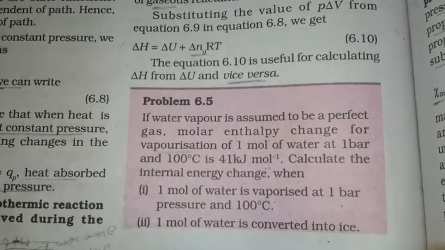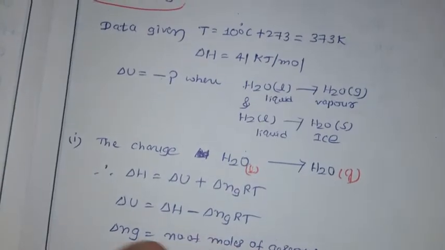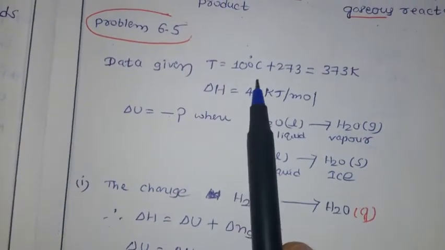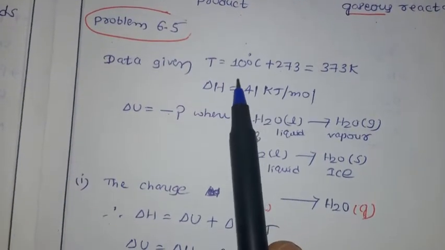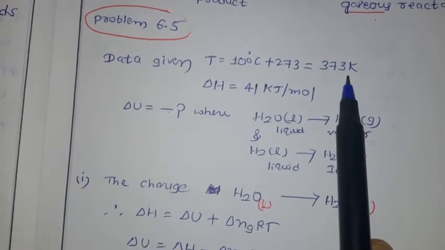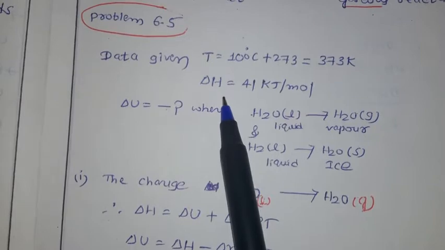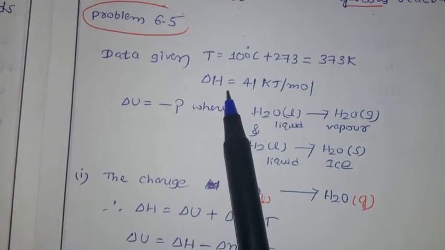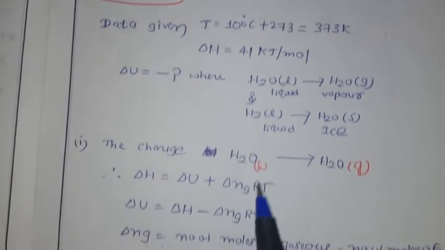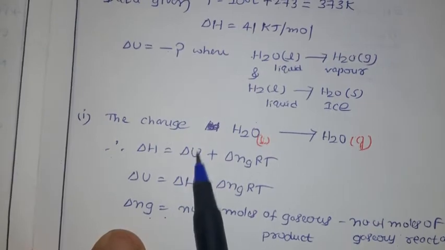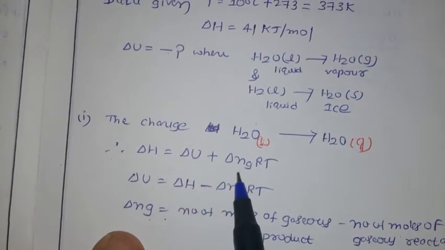Now let us see the data. The temperature is given as 100 degrees Celsius, so we have to convert it into Kelvin. Why? Because we have to calculate delta U, and the relation between delta H and delta U is delta H equal to delta U plus delta Ng RT.